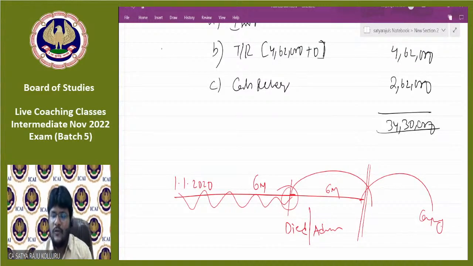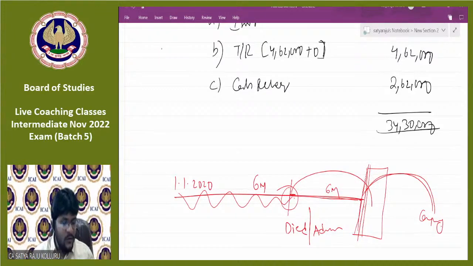Such profit or loss we distribute among the partners by preparing the P&L appropriation. After that, since a partner died, we need to do the reconstitution adjustment. Then finally, we prepare the balance sheet of the partnership firm as on the last date. Then based on that balance sheet, we transfer the business to the company.